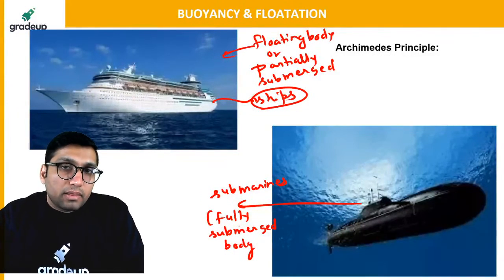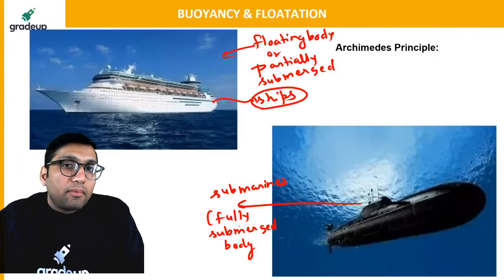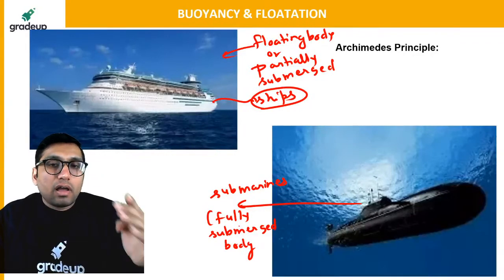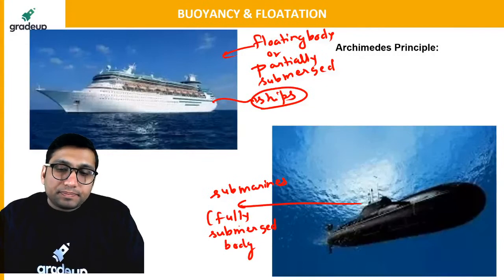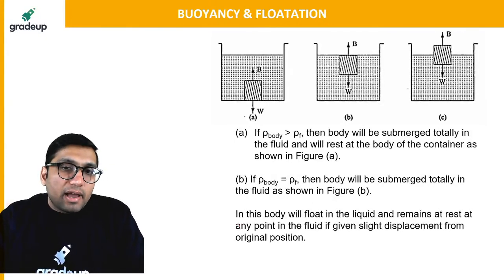One was fully submerged, other was partially submerged or floating body, for example ships. Now in your syllabus only floating body is given. You don't have to study the stability condition of fully submerged bodies. Earlier they used to give the submerged body also, but now they have only mentioned the stability condition of a floating body. So my dear, there are three cases which I would like to point out here, which we have generally studied.